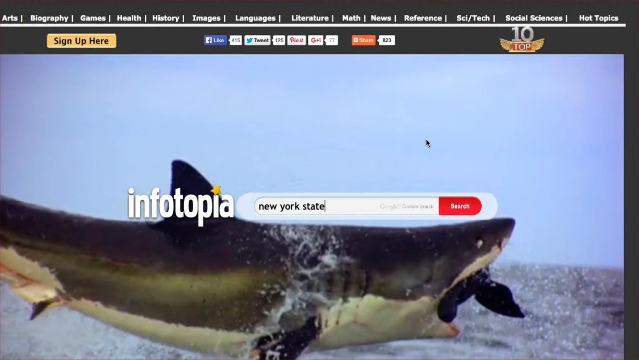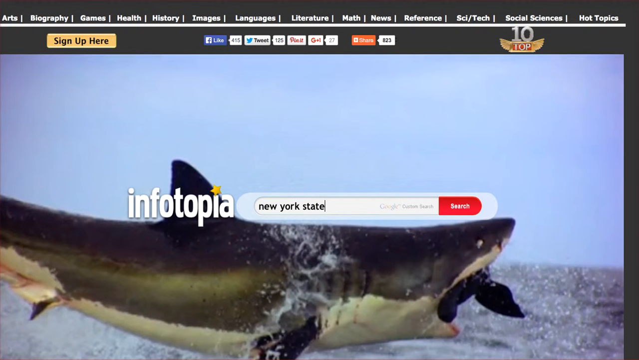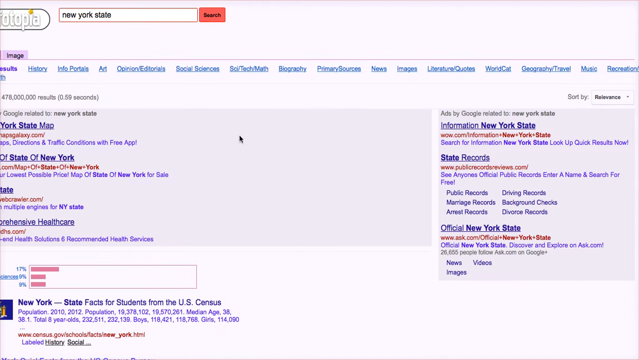Infotopia already looks like a different kind of search engine. The reason being, all of the sites that Infotopia is going to send you to are a customized, safe search of educator-selected sites. So teachers like me are going on there ahead of time and making sure the information that's there is valid and relevant. If I go into Infotopia, you can see it's powered by Google, which is kind of interesting.